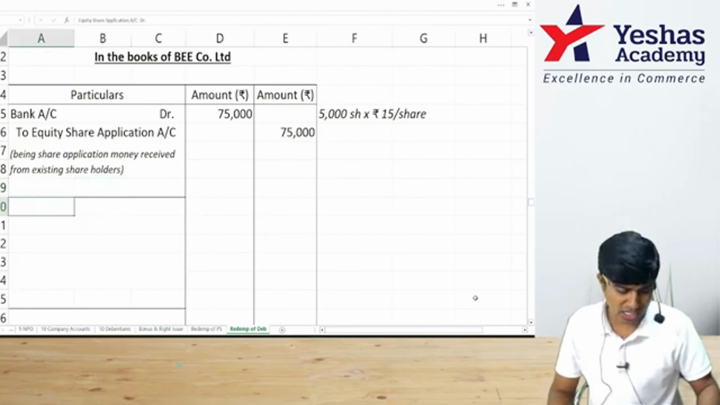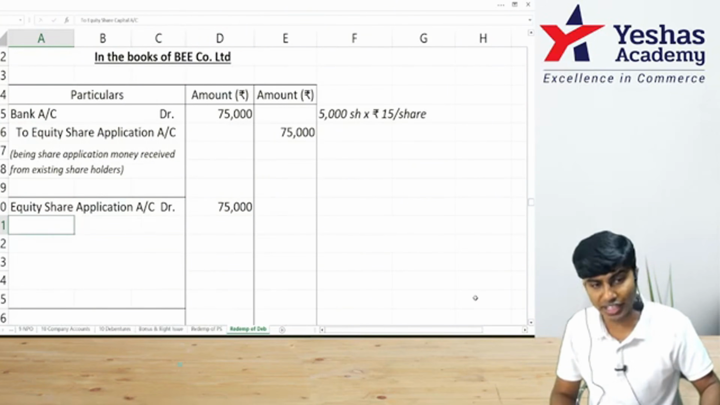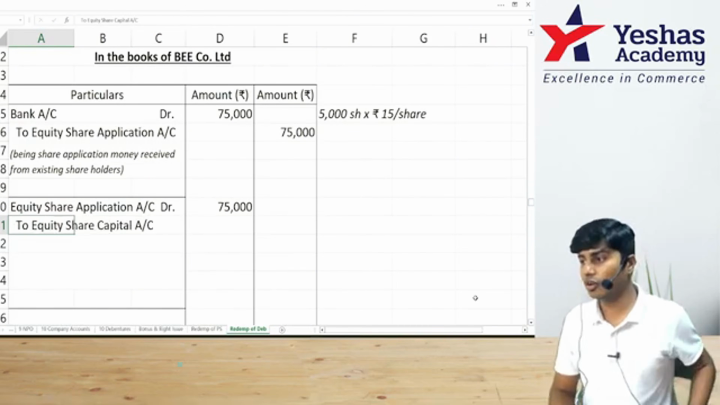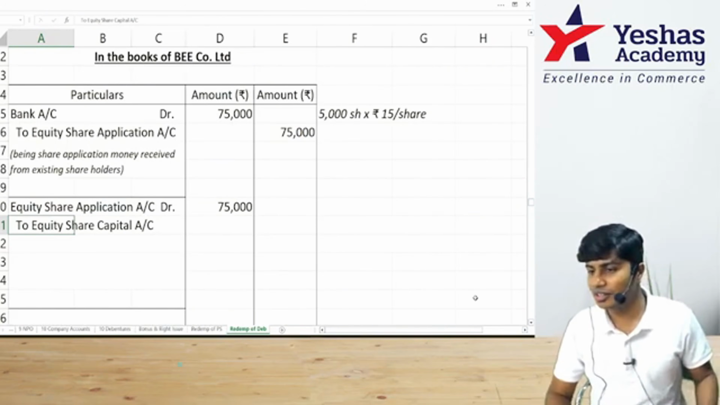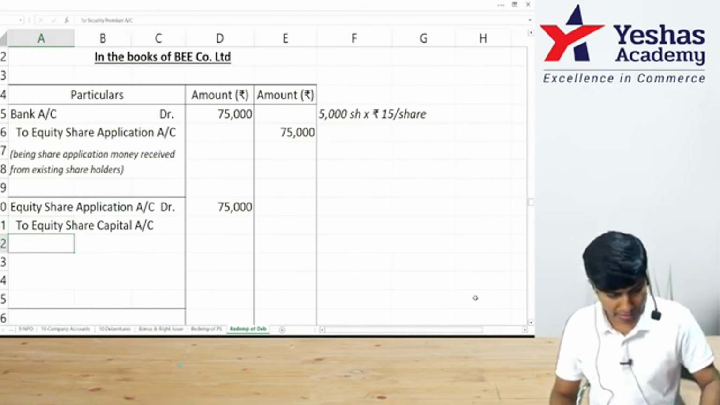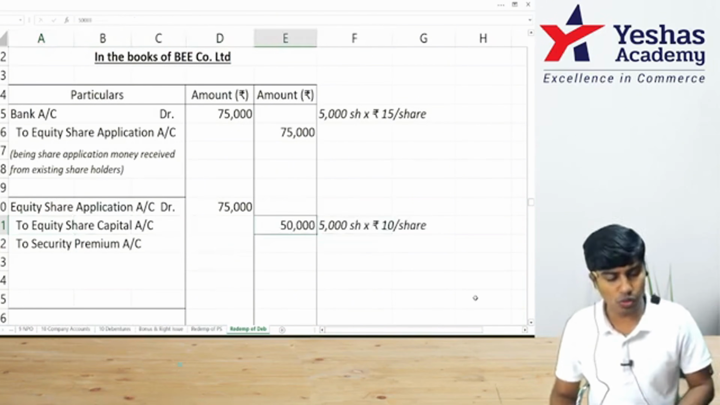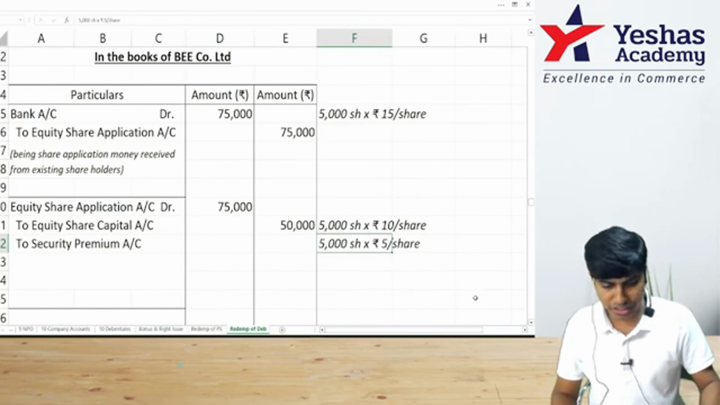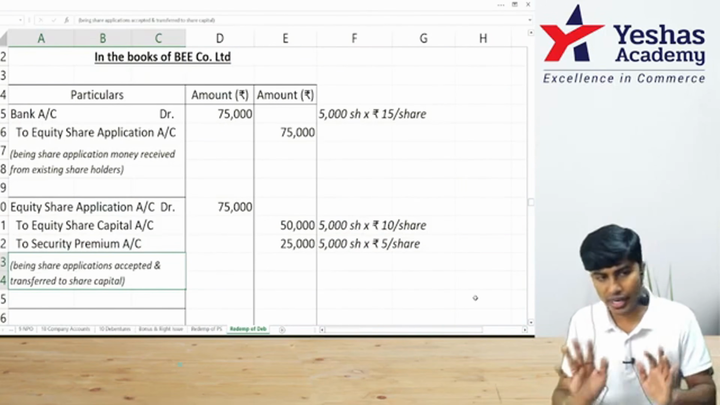We now transfer from share application. We'll transfer 75,000 to share capital. But you got to be careful because these shares are issued at 15. Nominal value is 10. There is 5 rupees premium which stands transferred to security premium. I'll credit security premium also. 5,000 shares into 10, 50,000 will go to share capital. 5,000 shares into 5, 25,000 will go to security premium. I hope you understand this part.